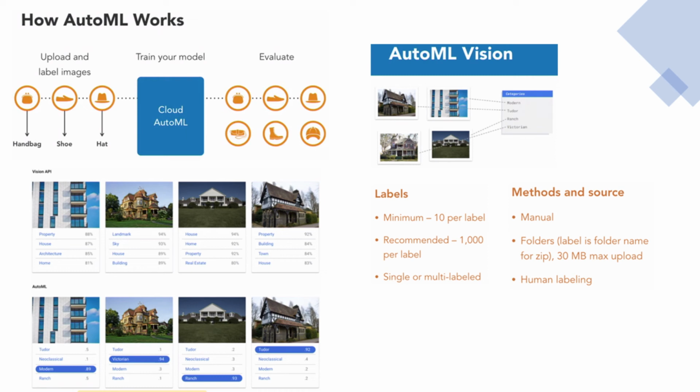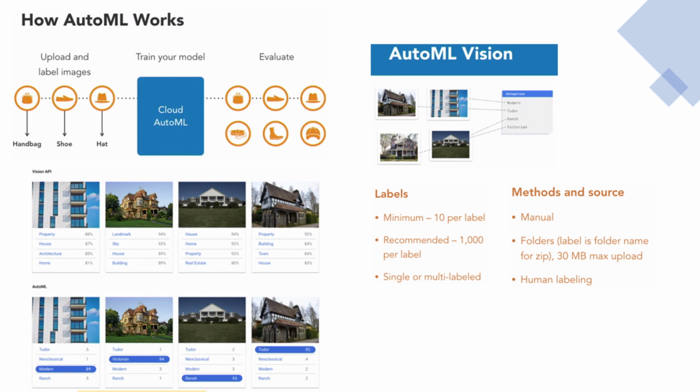So in this case, we've got different categories around architectural buildings like modern, Tudor, ranch and Victorian. So we've created reference data and labeled it. Now, in order to do the labeling, you can either do it manually in the graphical interface, the cloud console, or you can do it programmatically.